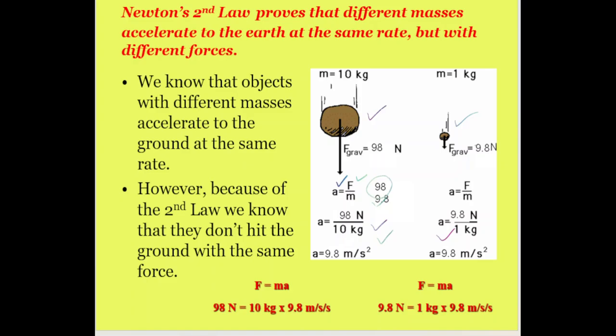Both bodies are coming to the earth with the same acceleration. So we know that objects with different masses accelerate to the ground at the same rate. However, because of the second law, we know that they don't hit the ground with the same force. The force will be different, but the acceleration will be the same. So this was the start of classical physics.